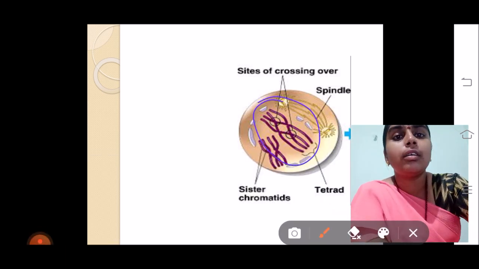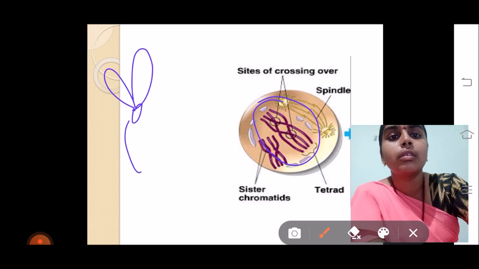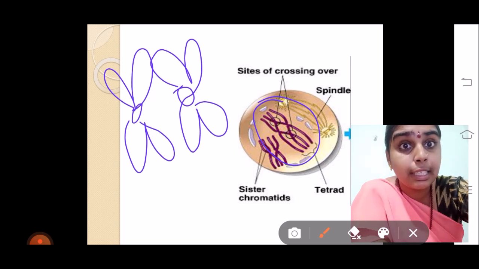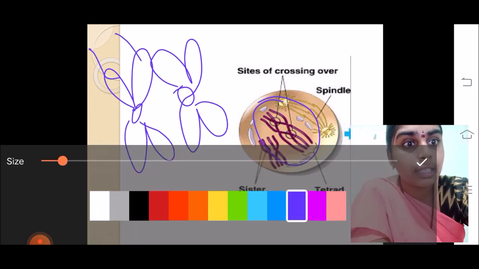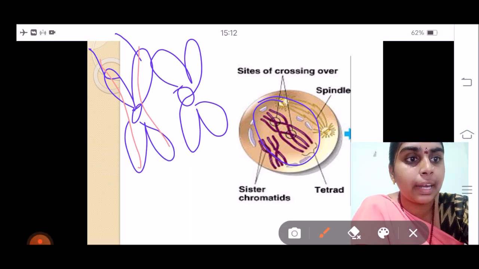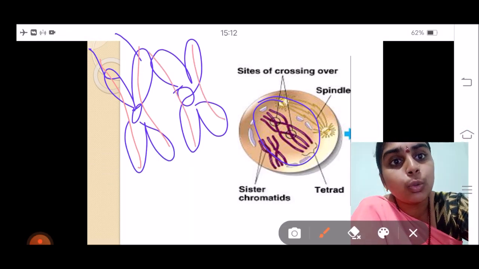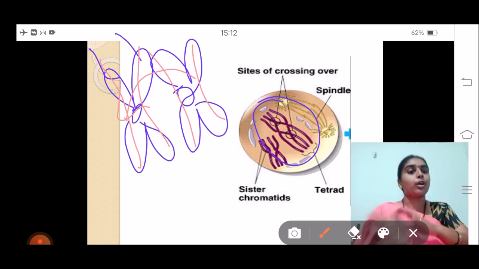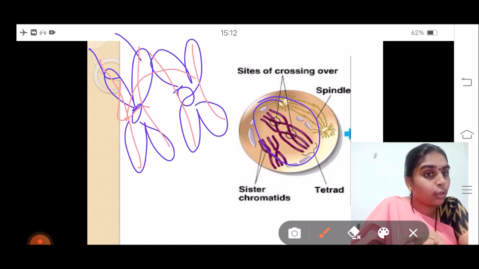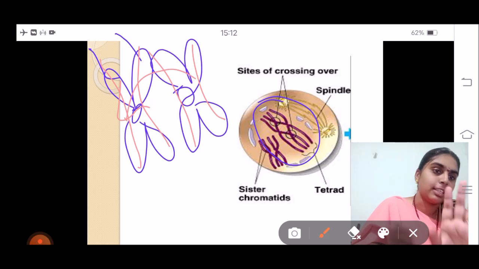there are two chromosomes close to each other. These two are sister chromatids, these both are the sister chromatids, 1 2. These two are non-sister chromatids because they are present on different chromosomes. The chromatids present on the same centromere are called sister chromatids, and the chromatids present on different centromeres are called non-sister chromatids.